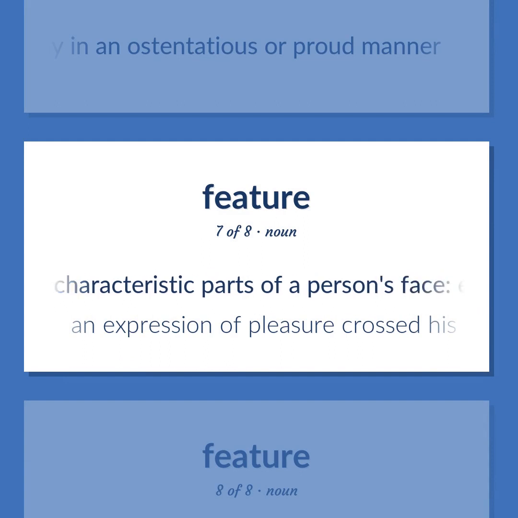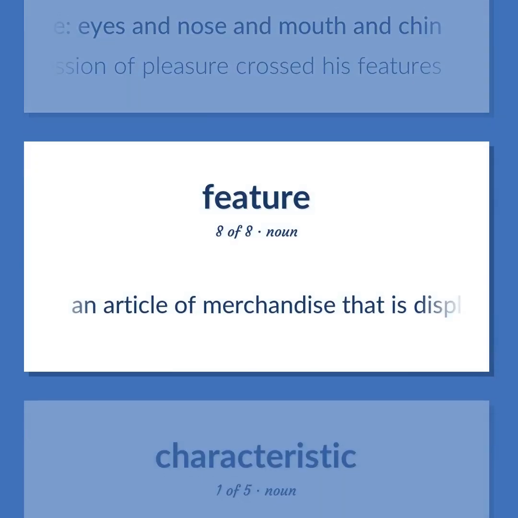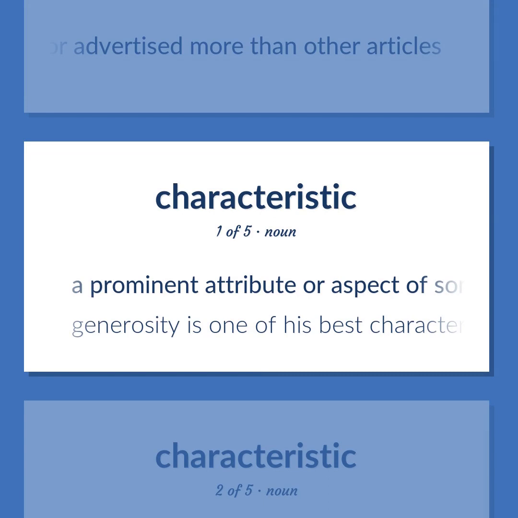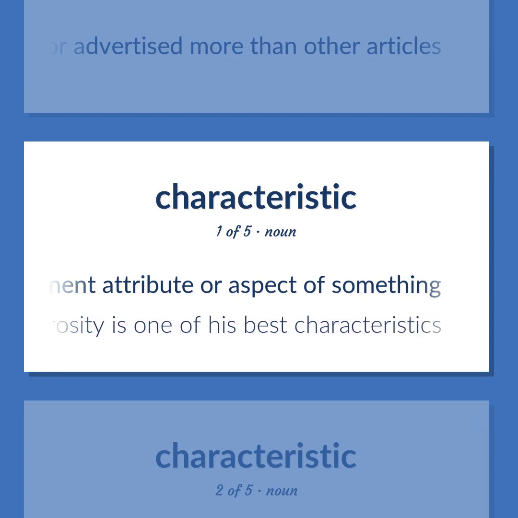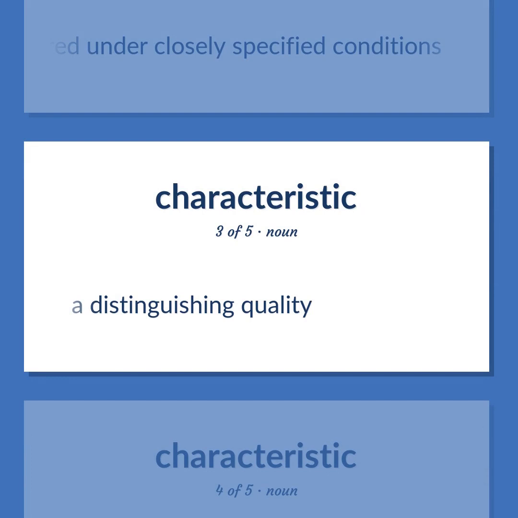The characteristic parts of a person's face: eyes and nose and mouth and chin. An expression of pleasure crossed his features. An article of merchandise that is displayed or advertised more than other articles. Characteristic: A prominent attribute or aspect of something. Generosity is one of his best characteristics. Any measurable property of a device measured under closely specified conditions. A distinguishing quality.